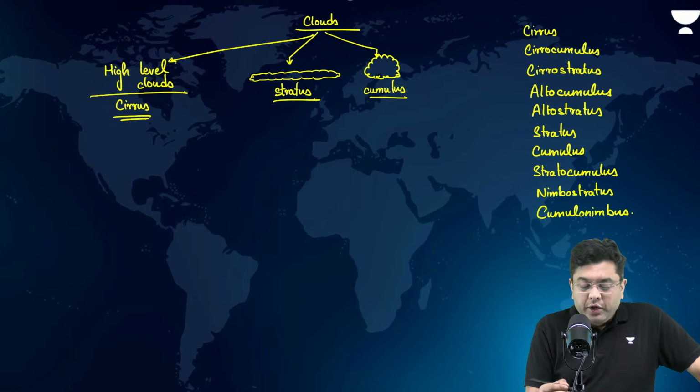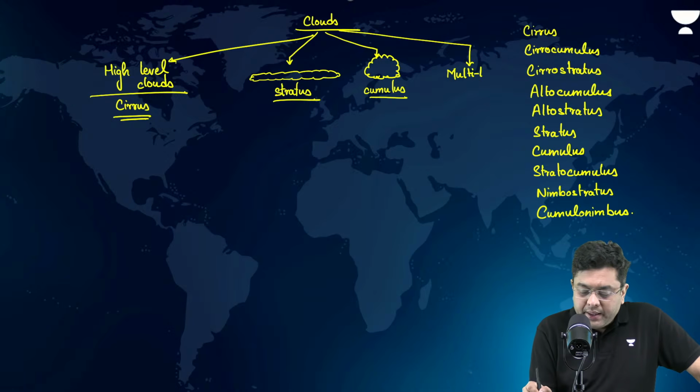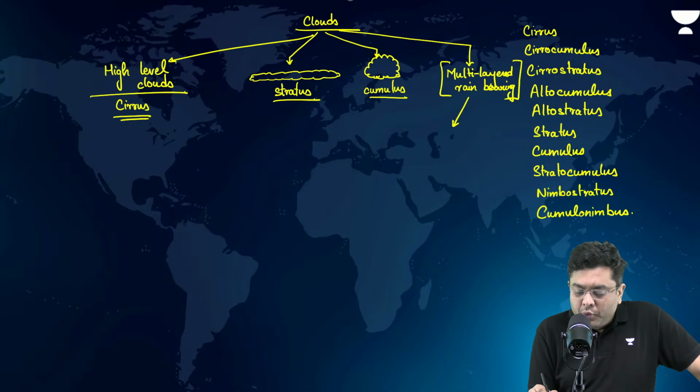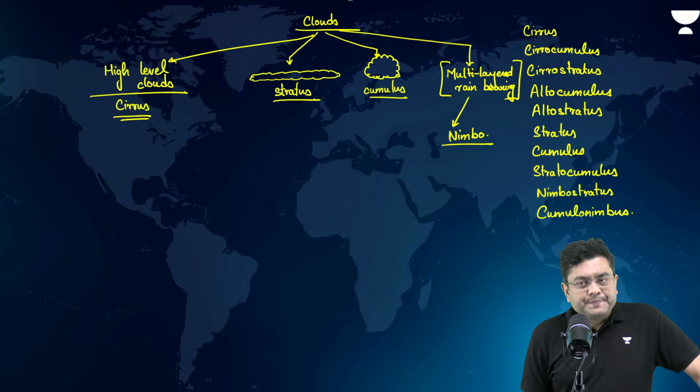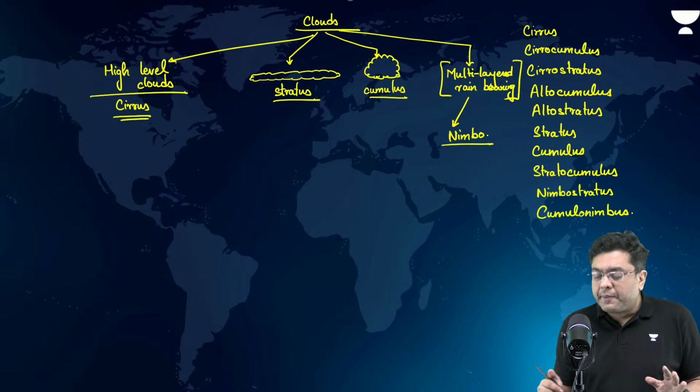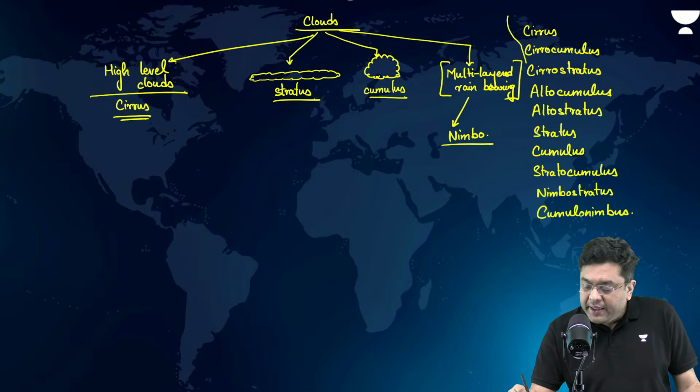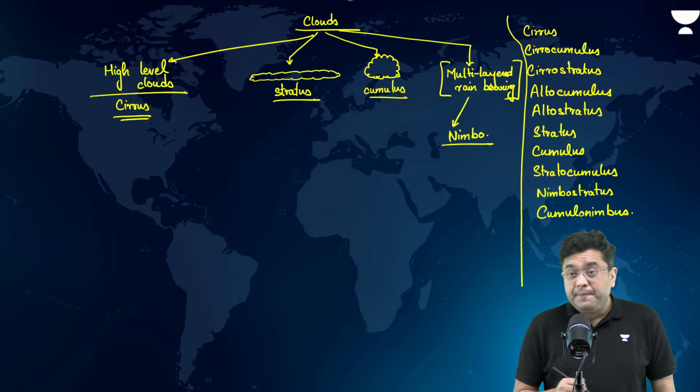And then you have rain bearing clouds or multi layered clouds. Multi layered, rain bearing, as in, they will definitely cause rainfall. That is where the term nimbo is attached. Okay. Based on this basic principle, you have the entire naming of the clouds.